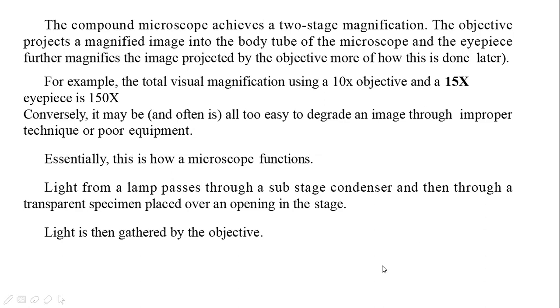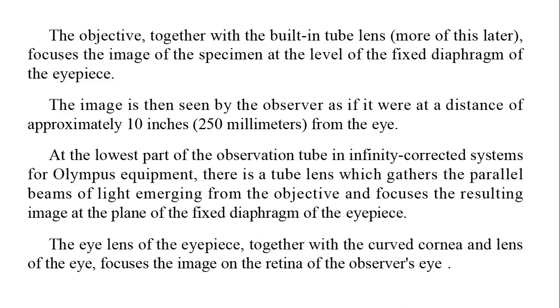The light will be taken by the condenser and focused onto the specimen which is placed on the stage, and then it will go into the body tube and then the eyepiece. So the objective together with the built-in tube lens focuses the image at the level of the fixed diaphragm of the eyepiece.